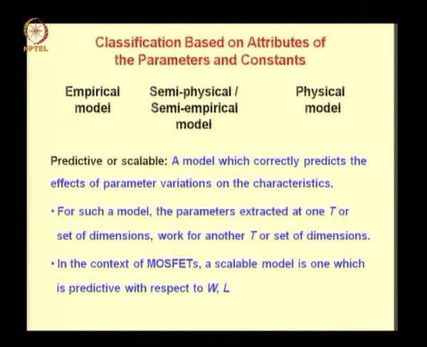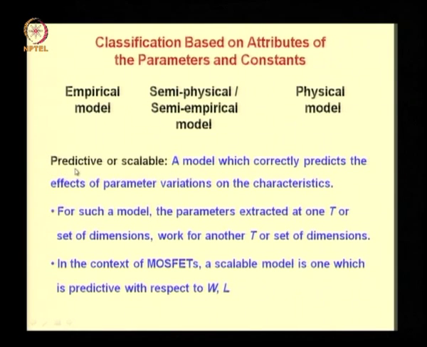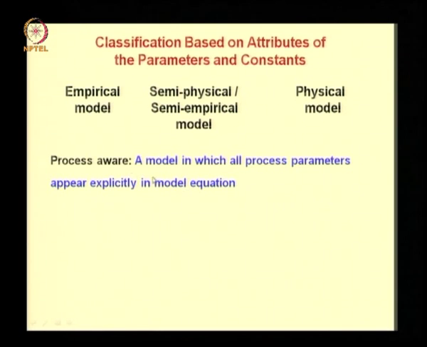Classification based on attributes of the parameters and constants. Models could be empirical, in which case none of the parameters have a physical meaning, or they could be physical, in which case all parameters have physical meaning. Most of the models fall in the semi-physical or semi-empirical variety. However, efforts are constantly on to increase the physical content of the models, and therefore you talk about making models more predictive or scalable. You also talk about models being made process aware, so that the model contains all process parameters explicitly in the model equation.